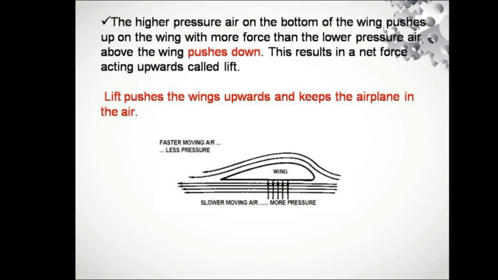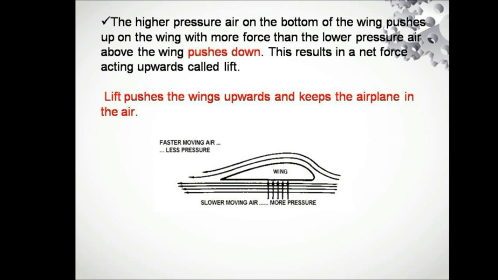What is Bernoulli's principle? When there is fast air, pressure will be low. When there is slow air, pressure will be high. Here the difference in pressure occurs above and below the plane, so the plane is able to be lifted to a certain height. So this is the secret of the lifting. And this phenomenon occurs naturally for the birds, whereas it is made artificially in the case of airplanes.